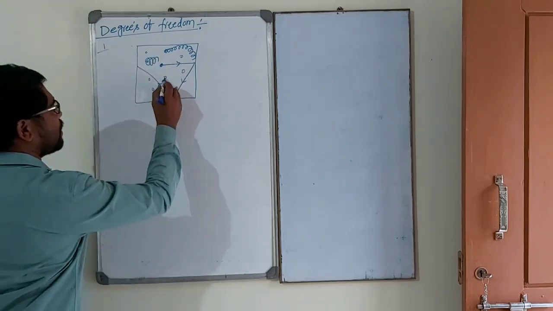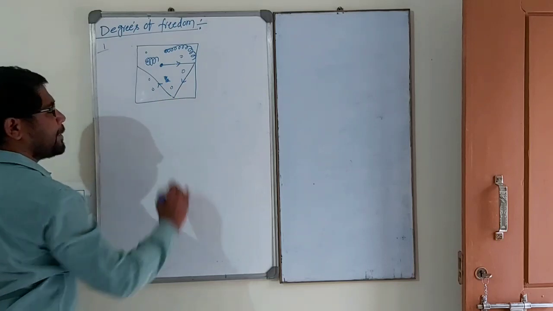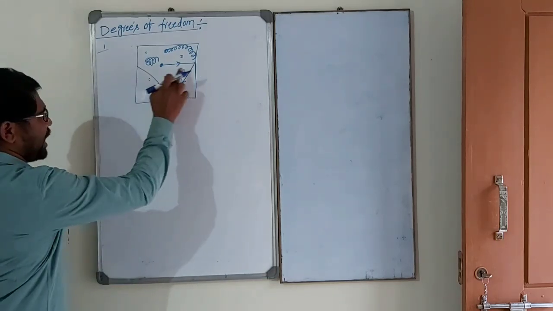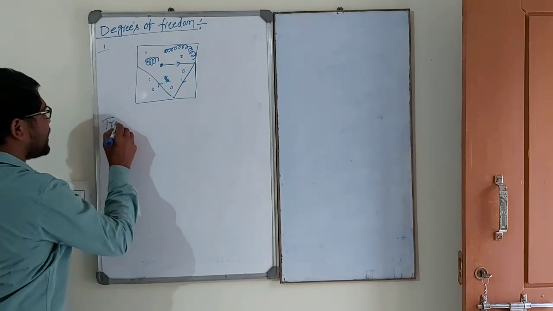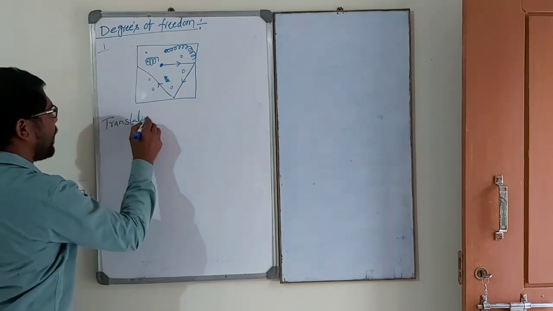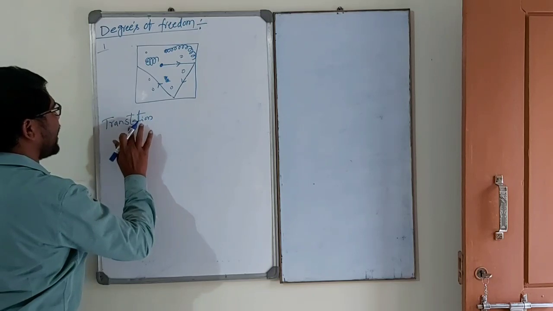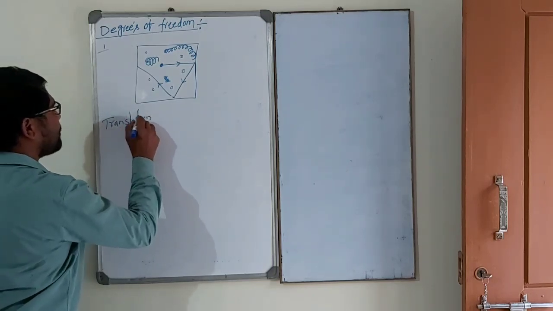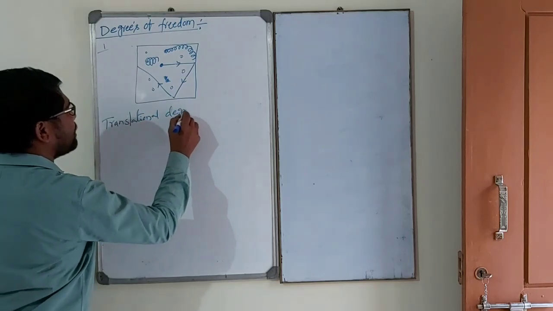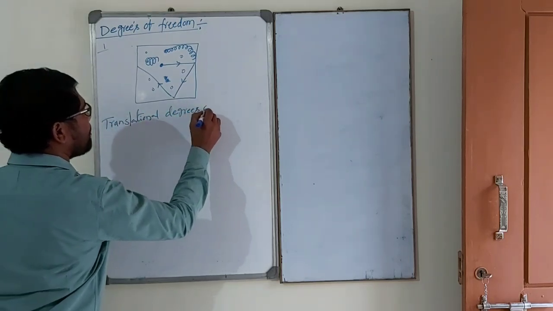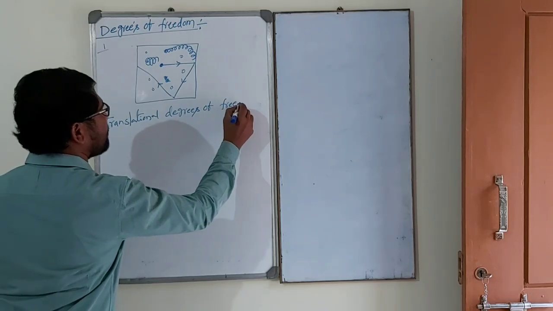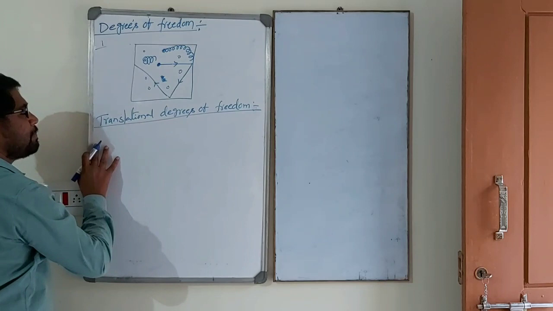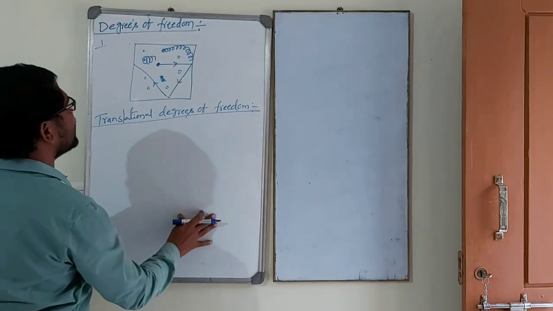Some of the molecules are moving vibrationally. So that is translational, straight line. Translational degrees of freedom. How to determine translational degrees of freedom? Suppose this is a cylinder.